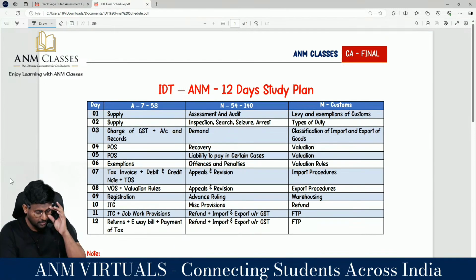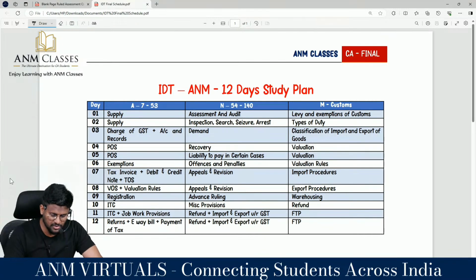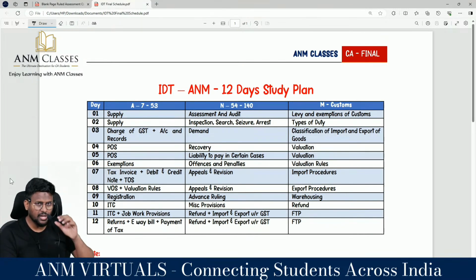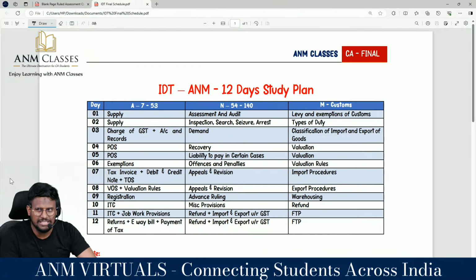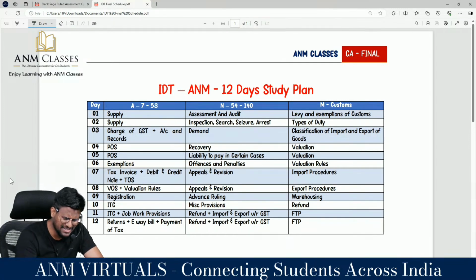Happy afternoon, sir. My dear lovable students, we are nearing the examination. We are on date 12, so in this month we have some 18 days pending. And if you are going to write only G2, you will have a 10 days gap.